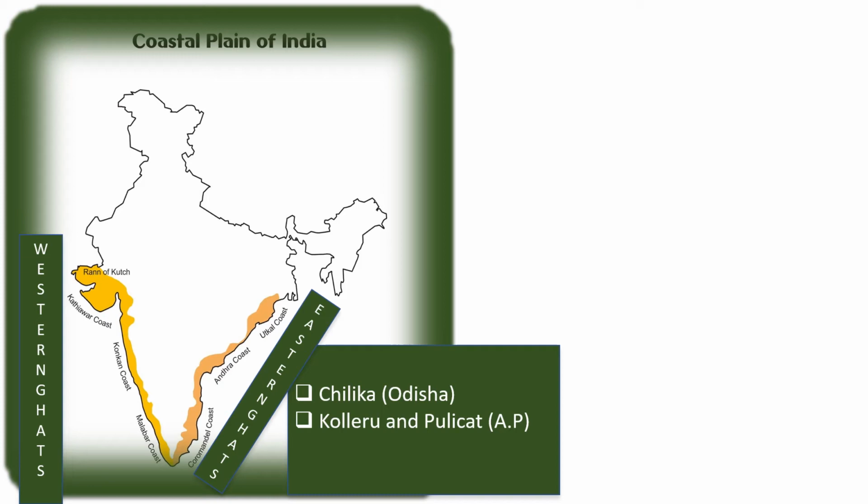The Deccan Plateau is flanked by the coastal plains all along the Arabian Sea and the Bay of Bengal. The west coastal plain is narrow and uneven because of hilly terrain.